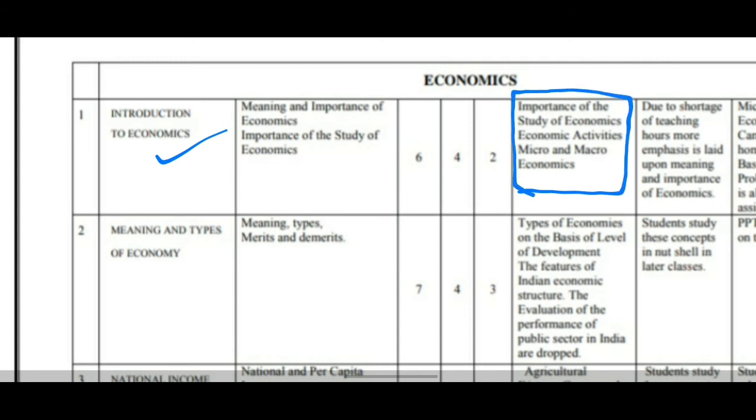Now the second lesson, it is Meaning and Types of Economy. The subunits: Meaning, Types, Merits and Demerits. Types of economy on the basis of level of development, the features of Indian economic structure, the evolution of the performance of the public sector are dropped because students study these concepts in a nutshell in later classes.